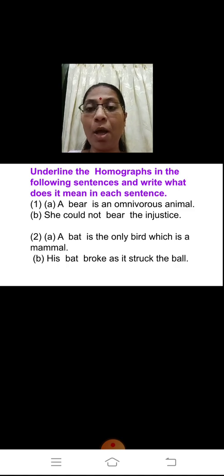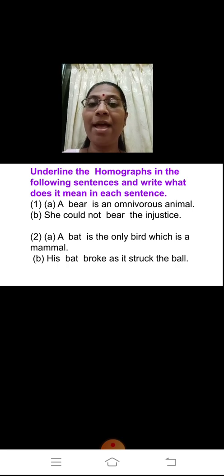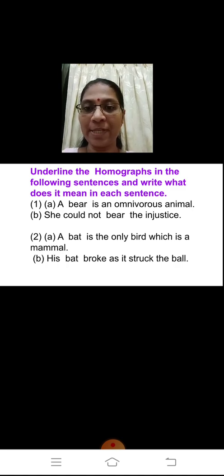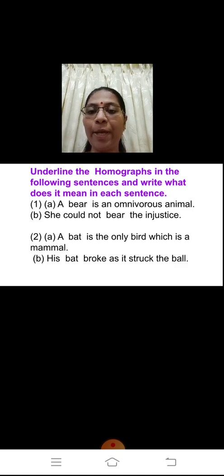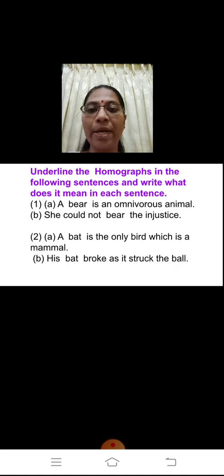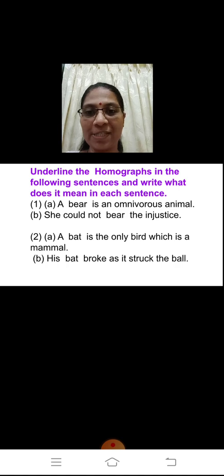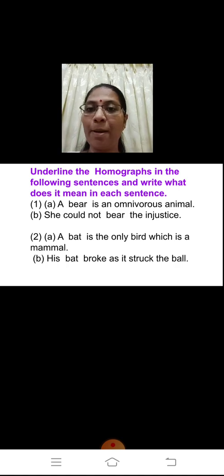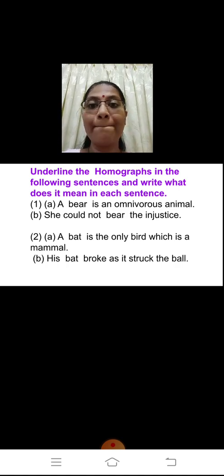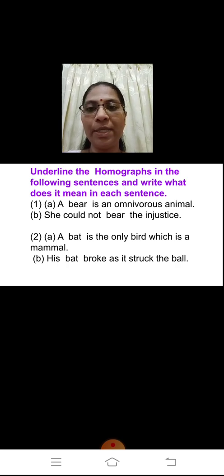You know what homographs are. Homographs are words which are pronounced the same, and they are spelled the same way as well, but they have different meanings. Those are homographs. So over here you can see: a bear is an omnivorous animal. Second sentence: she could not bear the injustice. In the first sentence, bear, and in the second sentence also bear, but both these words have different meanings. So you have to find out what the meanings of these words are as used in that sentence and then write it accordingly. I hope that is clear.